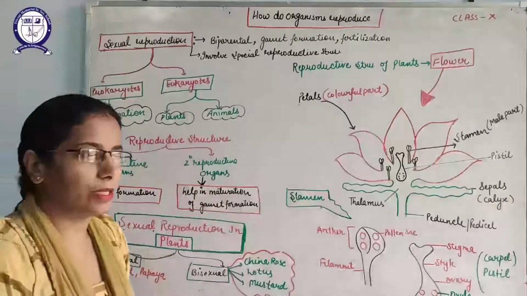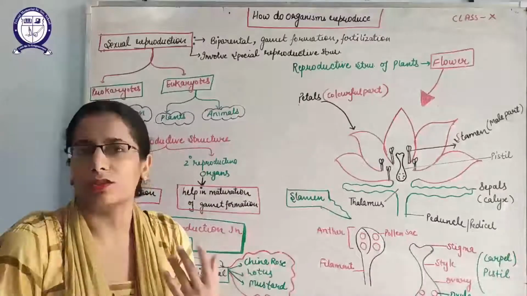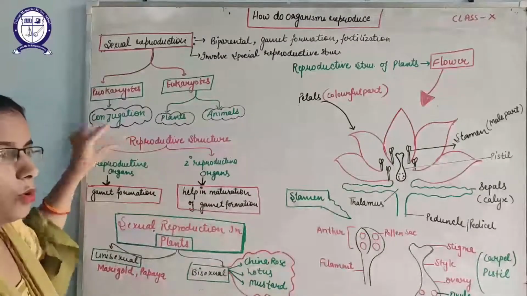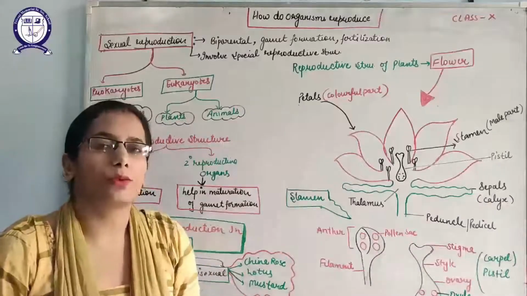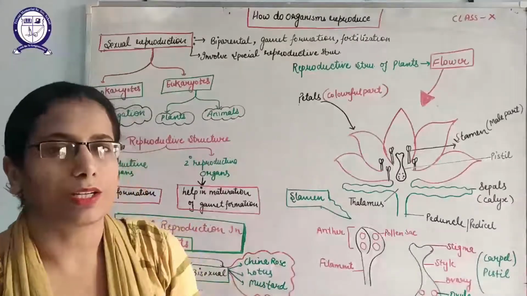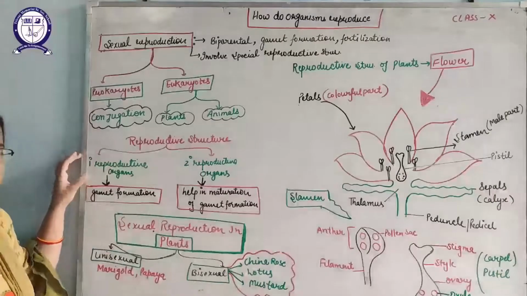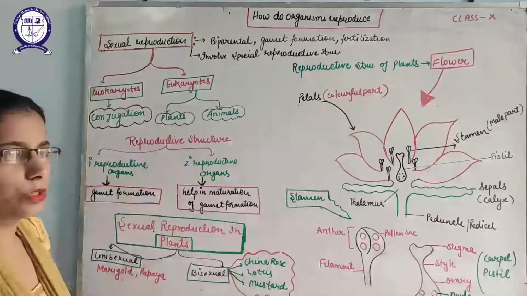Plants and animals have different reproductive structures for the formation of gametes. So we will discuss one by one. First, what is a reproductive structure or reproductive organ? The organs which are involved in the formation of gametes are known as reproductive structures. That is divided into two parts. First, primary reproductive organs, and second is secondary reproductive organs.